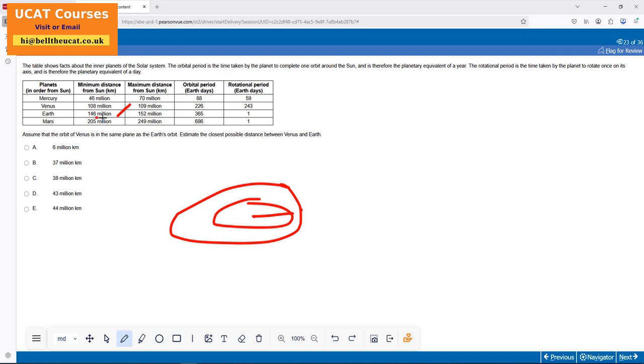Boom, 146 minus 109. The maximum of this, so he's the furthest away, because if I want to find the closest, I'm trying to find the maximum distance of this planet from my planet Earth. So which is the maximum distance and the closest distance and so on. So we found out, how much is this? 146. 37 is the answer. Ready? Okay, looks right. Okay, let's quickly move on to our next question.